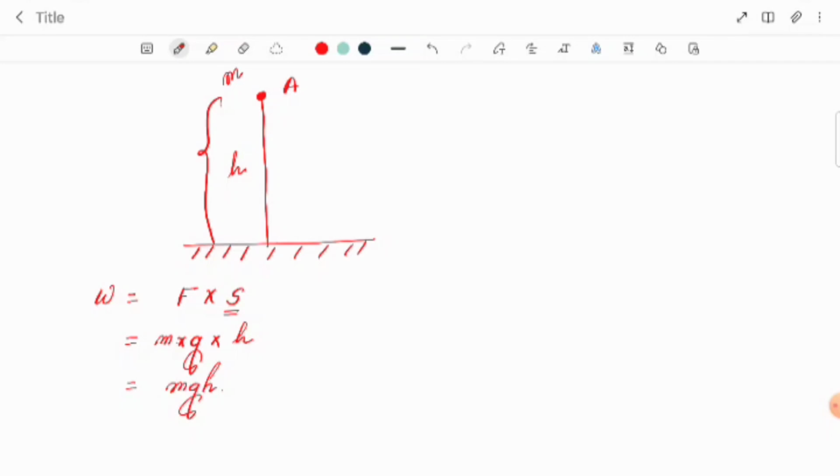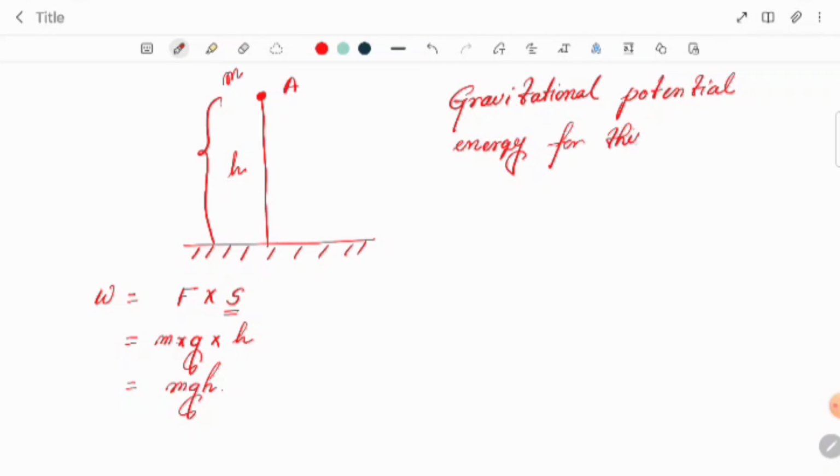So obviously whenever we are lifting the body, the work is stored in the body in the form of its gravitational potential energy. So the gravitational potential energy for this body is equal to mgh.